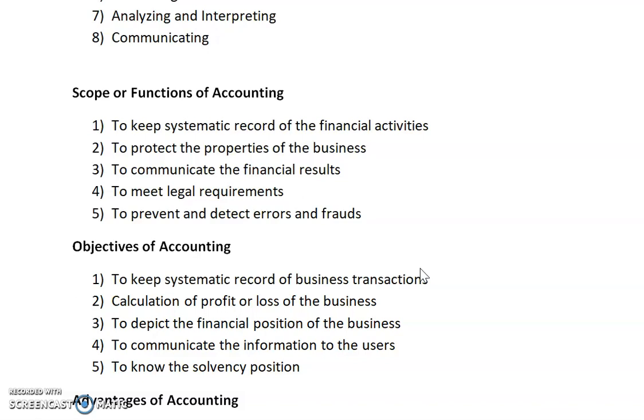Now, objectives of accounting: to keep a systematic record of business transactions. So these are the objectives of accounting, so that we can maintain our transactions in a systematic manner. To know about the profit or loss of the business, what is the position of our business, what is the financial position of our business.